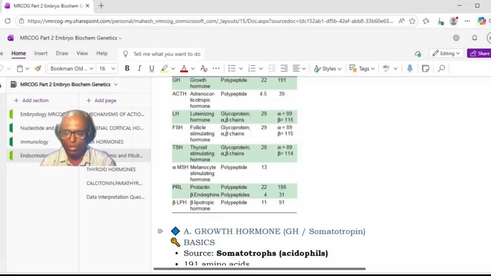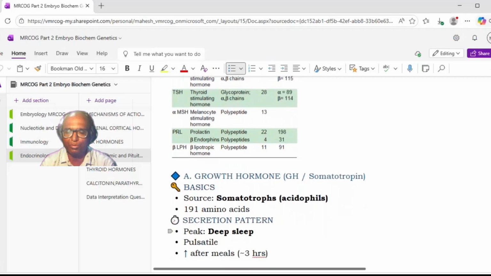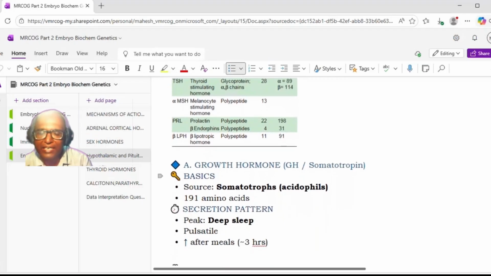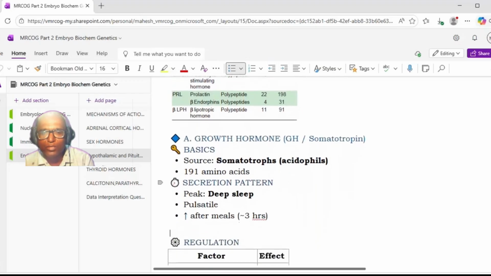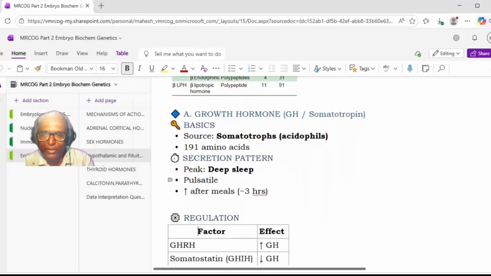Rarely this can be asked, not very common, but I just wanted to make it more simplified for you. Now let's see each hormone one by one. First is growth hormone, also called somatotropin. It is released from the somatotrophs, which are the acidophil cells. This is a frequently asked recall question.